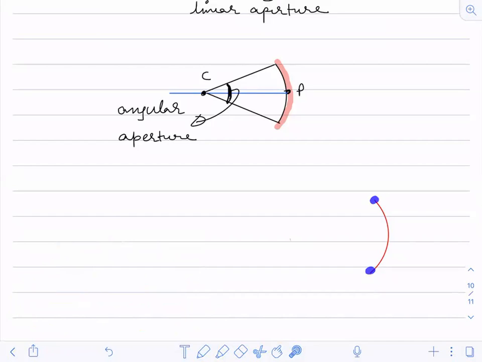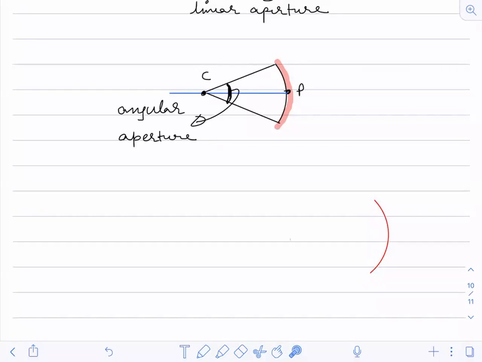From this point to this point, you have two ways to measure the distance. You measure this part, or this part. This distance will be called the linear aperture. The word linear just means that you have to measure it in a straight line, while angular means you have to measure the angles.